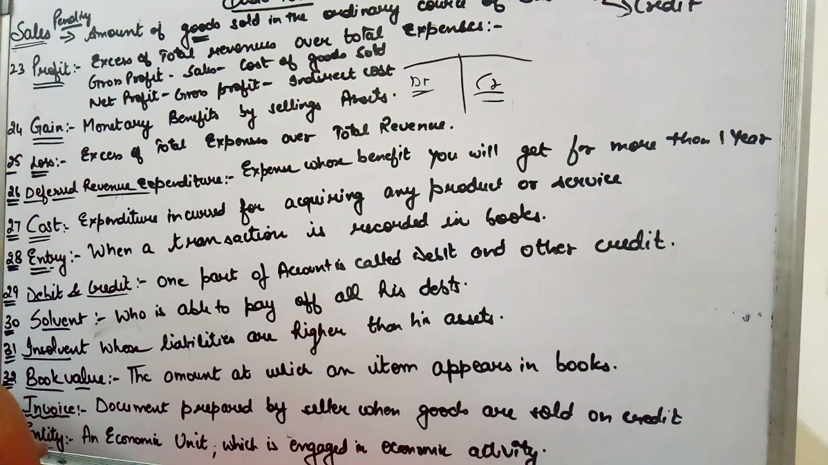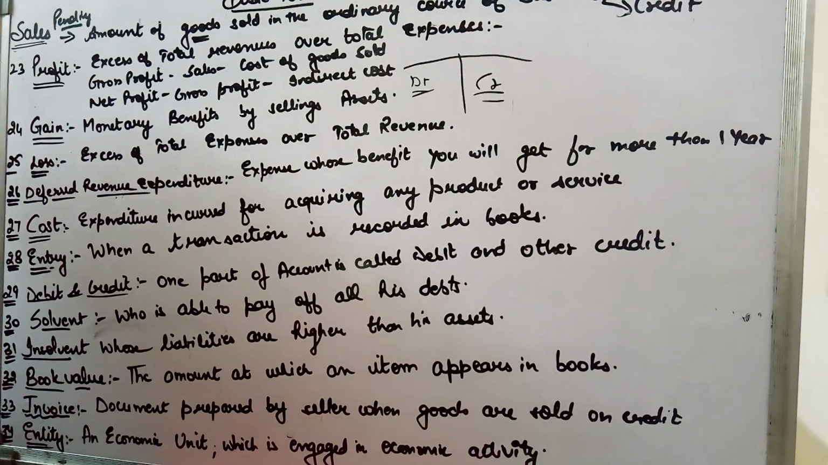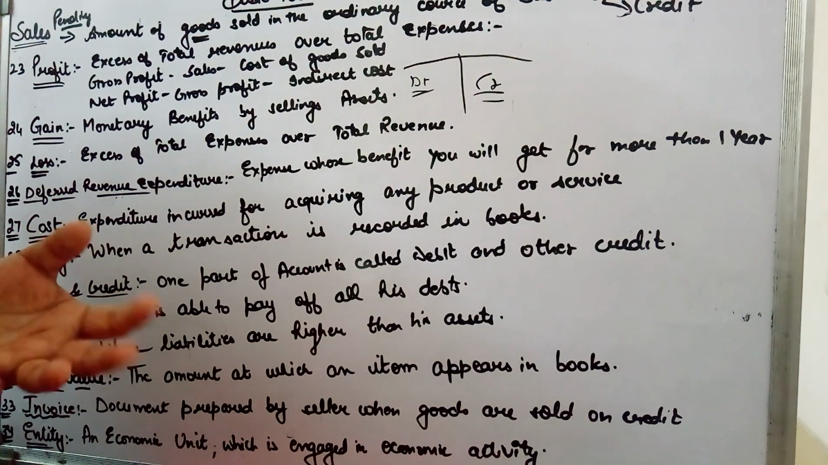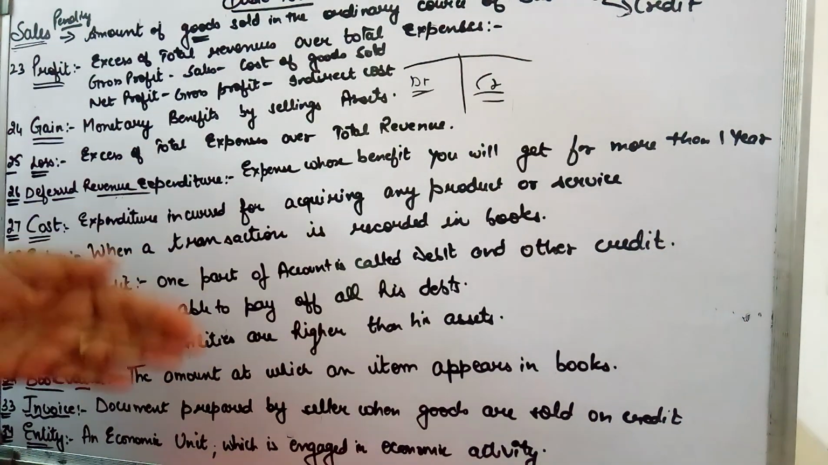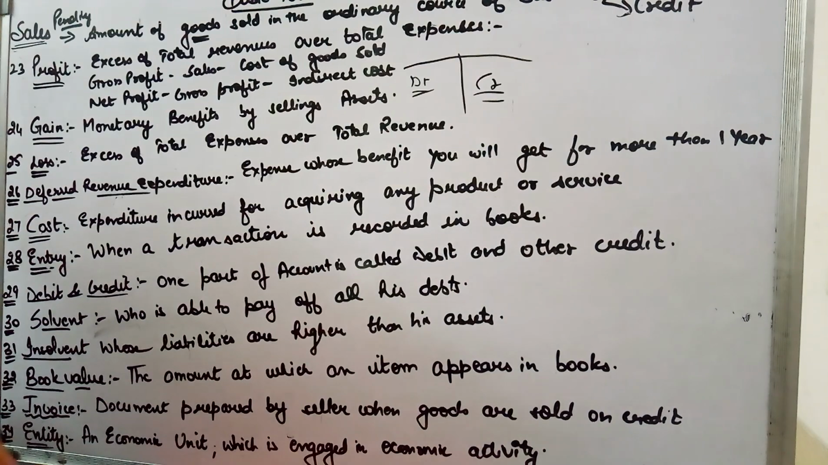Now the last concept is entity. Entity is an economic unit that is engaged in any economic activity. When we are discussing a business, it is an economic activity. When we talk about, say, Mohan Trader, Mohan Trader is an economic entity because it is involved in economic activity, and that is for earning profit. So these are all the basic terms that we have discussed. So now this chapter, basic accounting terms, is clear.